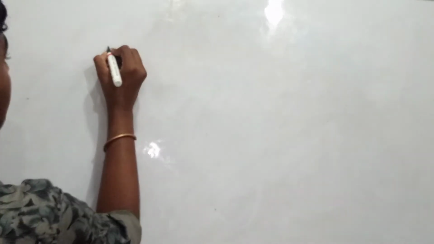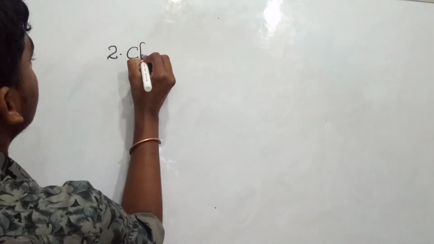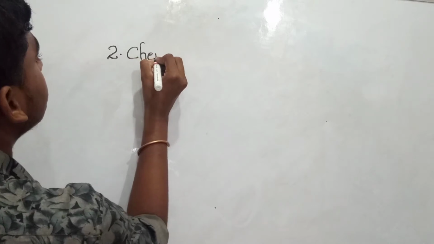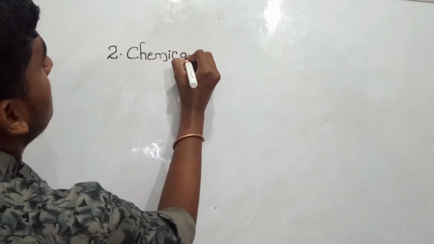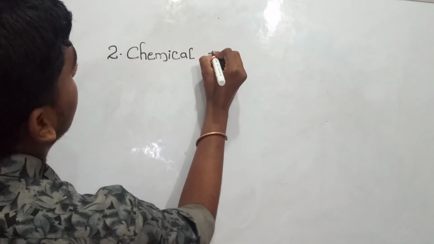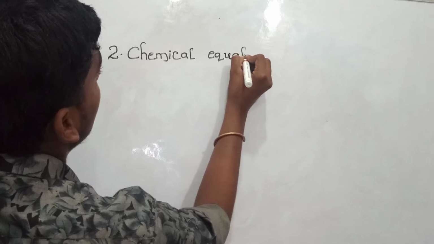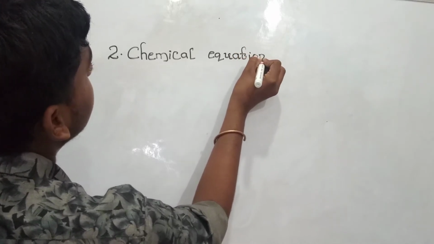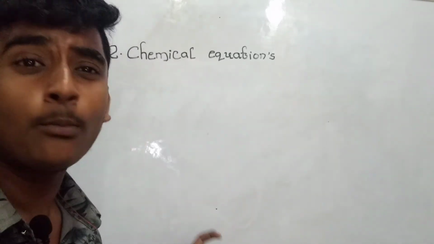So the first one we are starting is this chapter. The chapter name is none other than chemical equations. It is the most important chapter, and useful for several years, for our CC model exams also, guys. It's the most important chapter.